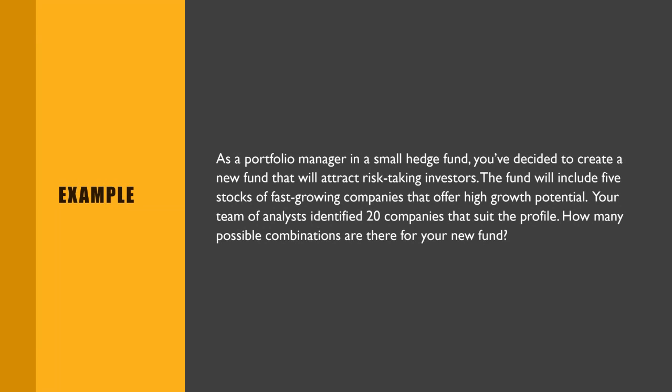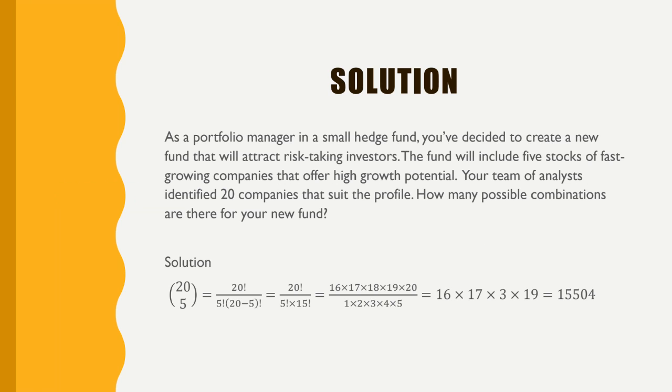That's the question. So how do we do it? It's a combination problem. It doesn't matter which company you write first, because you are going to invest in all 5 of them. So we don't have an order. The solution is, we use this representation of parentheses. Using parentheses, we are saying we have 20 elements and we want to select 5 among them. So 20 factorial divided by 5 factorial times (20 minus 5) factorial, which is 20 factorial divided by 5 factorial times 15 factorial.